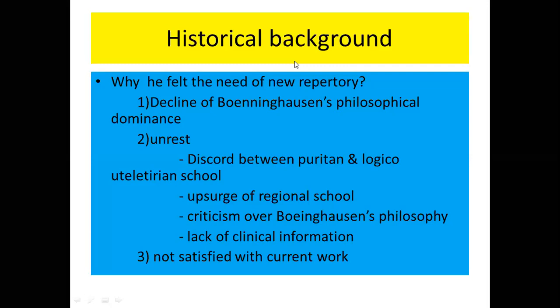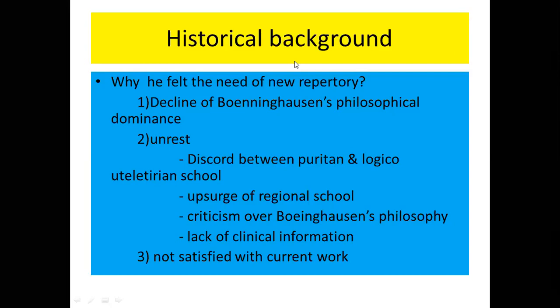Up to the time of 1880 or 1890, there was only one school of philosophy, that is the logico-utilitarian repertory. Remember this. And then during the same time period where the Bonnie-Wilson philosophy was becoming less popular, one of the reasons for the downfall was this emergence of a new school of repertory, that is the Puritan school.